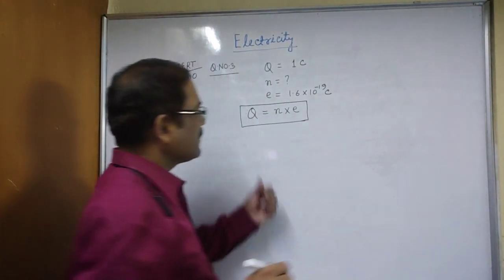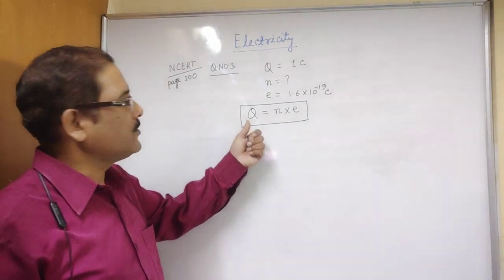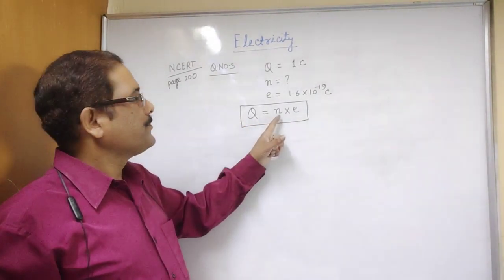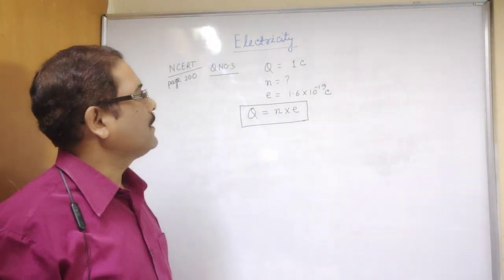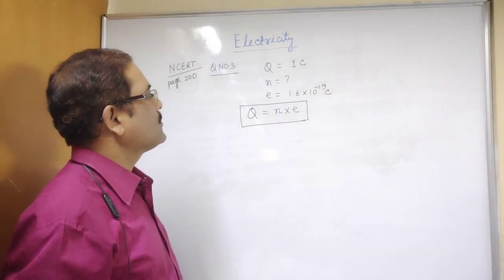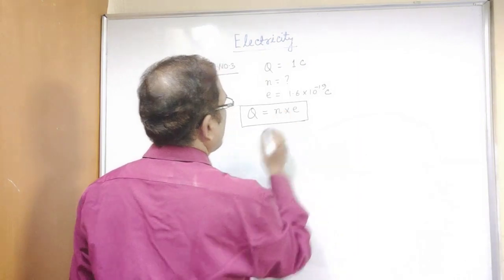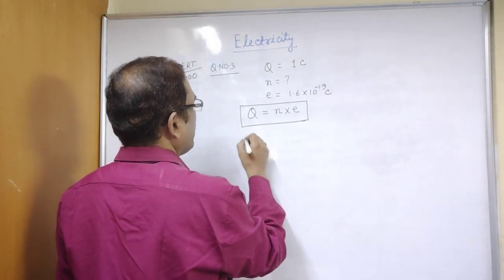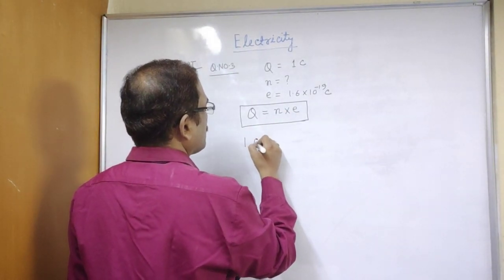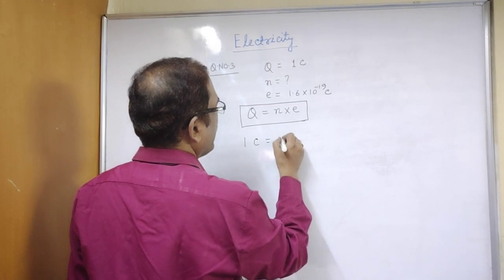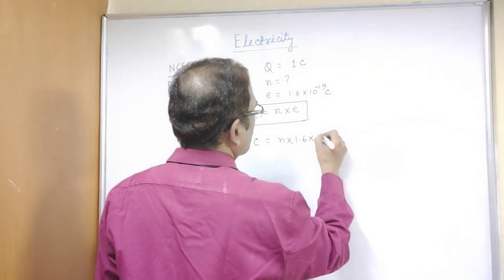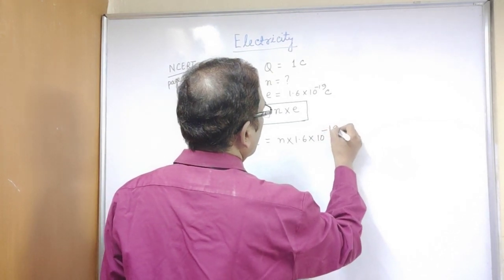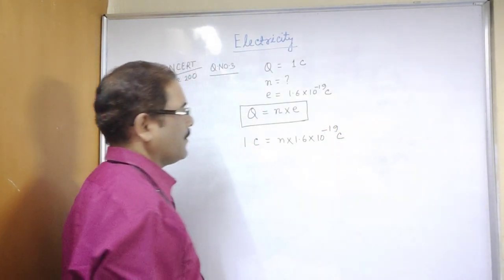What I am saying, net charge capital Q is equal to number of electrons into charge on each electron. So we have to calculate N here. So we are writing 1 coulomb is equal to N into 1.6 into 10 to the power minus 19 coulomb.